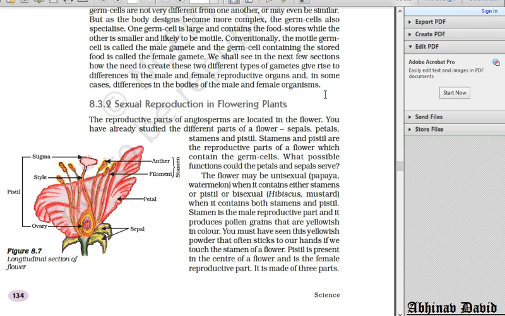Hello students, in the previous class we have discussed sexual reproduction in flowering plants. So today let us recall the things which we have already studied and then we will continue to the next topic, so that you can understand in a better way. How does sexual reproduction take place in flowering plants? I am not going to go into much detail, but I will tell you the things we have already learned in a recap form.